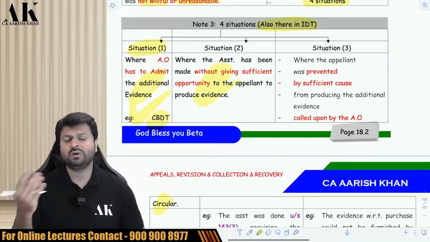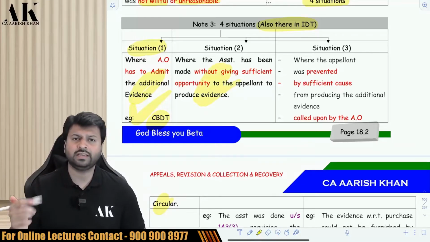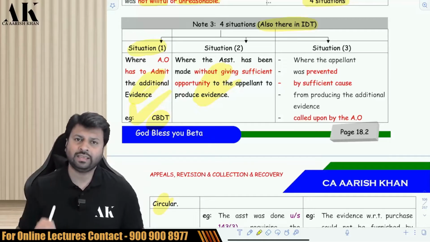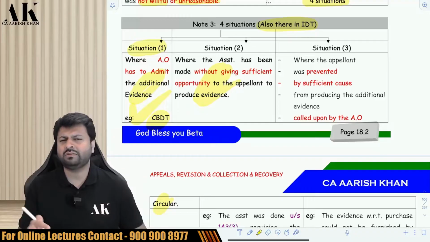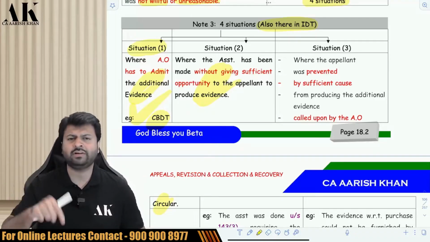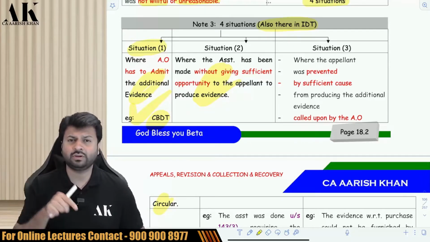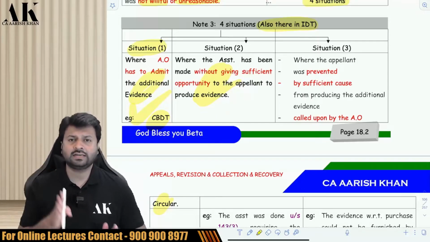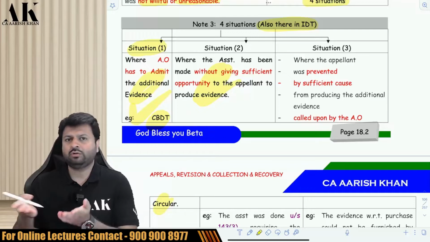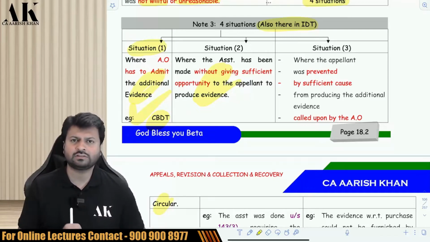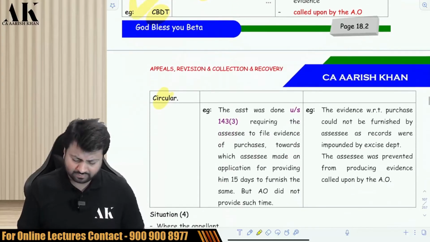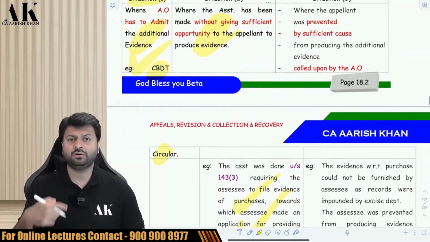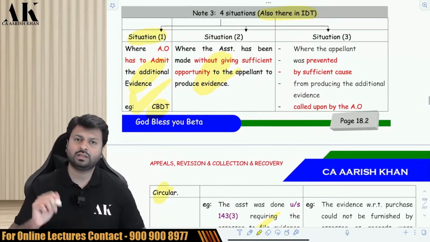Next, where the AO has not given you sufficient opportunity to present any evidence. For example, you ask the AO that I want 15 days to present this evidence. AO said no, I am not going to give you 15 days. You have to give the evidence by tomorrow itself. Tomorrow evening, if you give the evidence, I will consider, or else I will pass the order disallowing the expenditure. I said that you should give me some reasonable time here. I have to take the details from my creditors. I have to take the details from my debtors. I should get some time. He's saying I'm not going to give you time. Don't worry, don't give the time. I will go to the CIT appeal and put forth this evidence in front of him. This is called additional evidence.